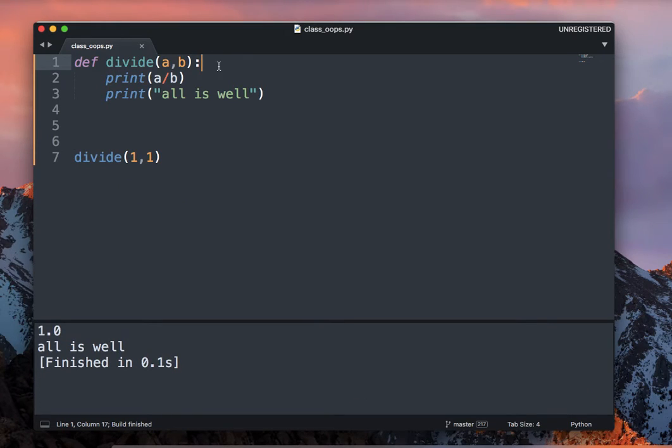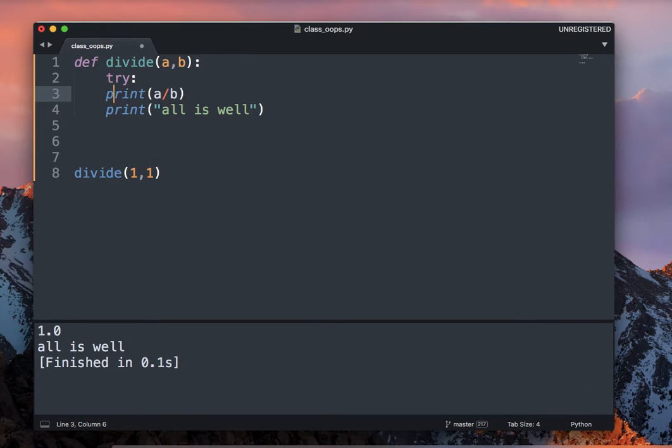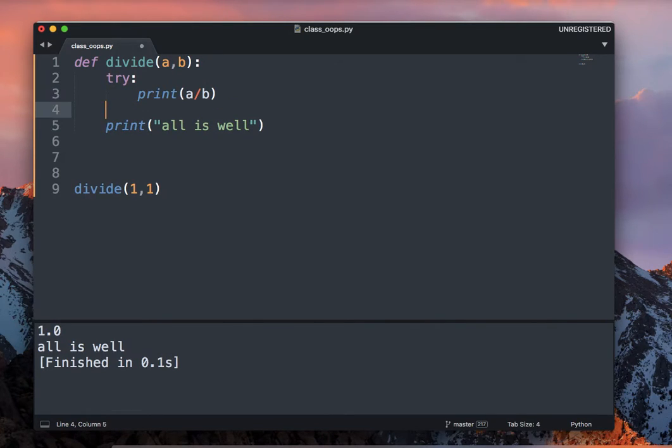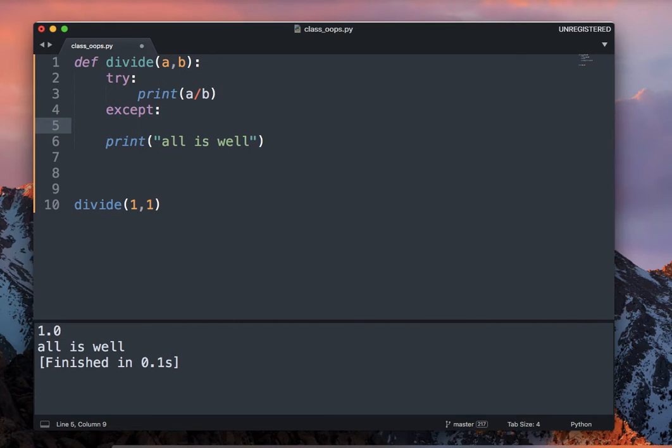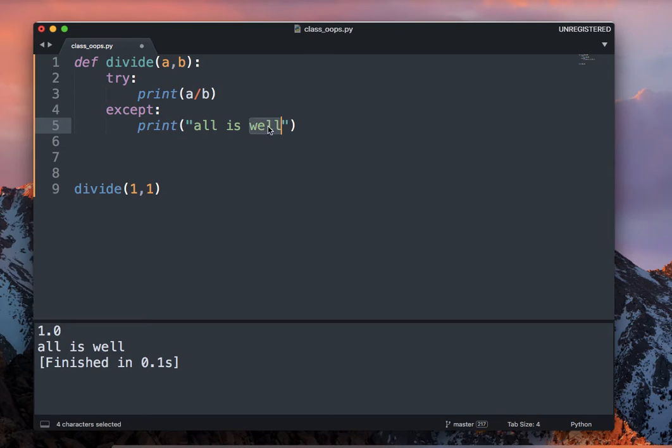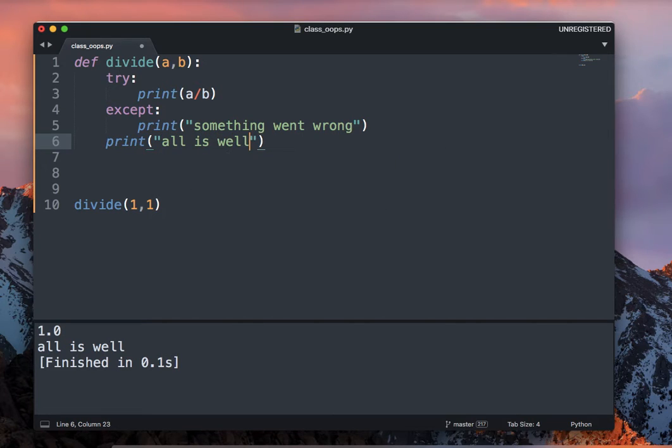Any code where you think there might be some exception scenario, you put in try, and in except you print what happens if there is some issue. And then when I print "all is well", you can see "all is well" prints. Now let's see in the exception scenario how this code is better than the earlier code.